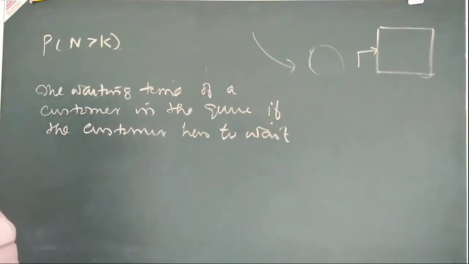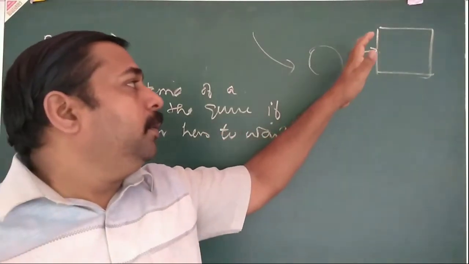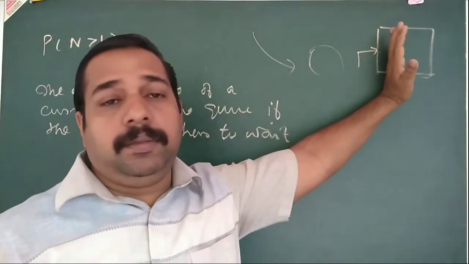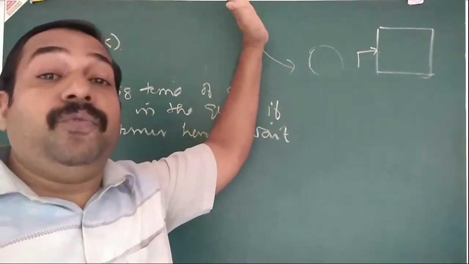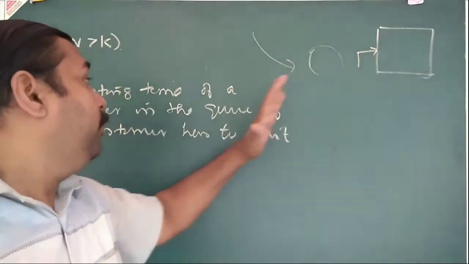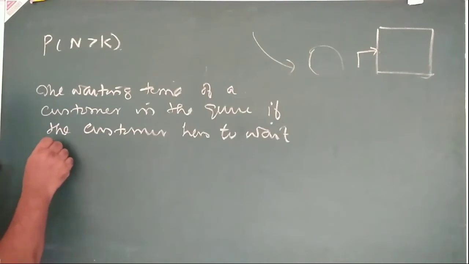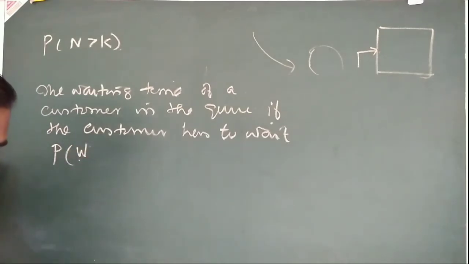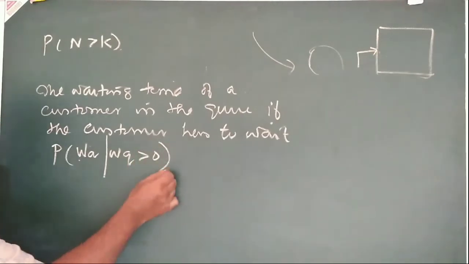So the condition is, two possibilities. One is directly entering into the service, there is no person. But if he or she has to wait, then that condition is this one. This notation is a probability: probability of WQ such that WQ greater than 0.